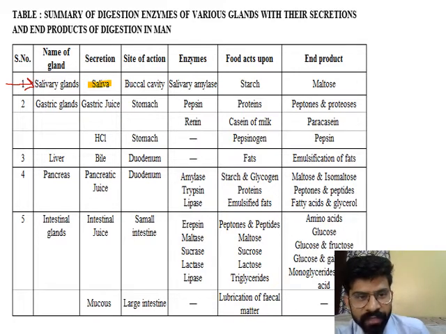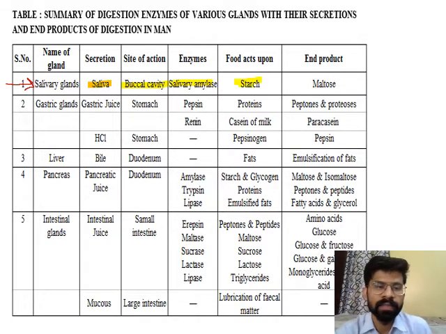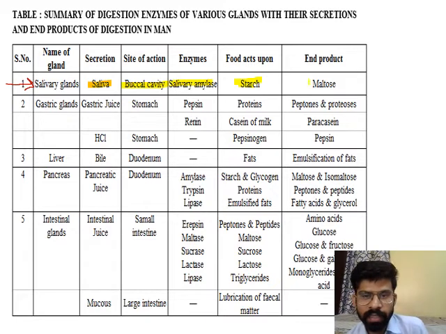The enzyme present in saliva is salivary amylase, and the food it digests is starch or carbohydrate. The end product is maltose.